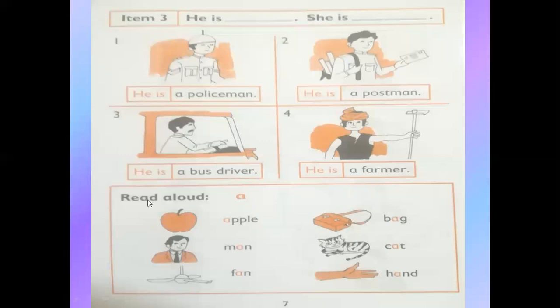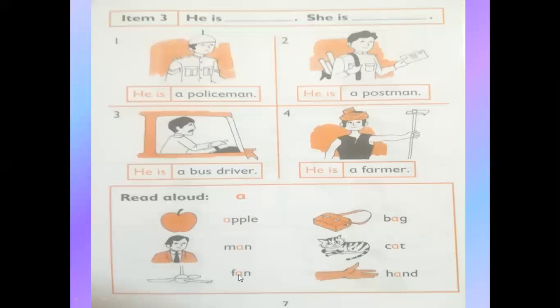Okay. Now look here. Read aloud. And here we will use the sound "a" in all these words. Number 1, apple. What is this? Apple. Number 2, man. Number 3, fan.